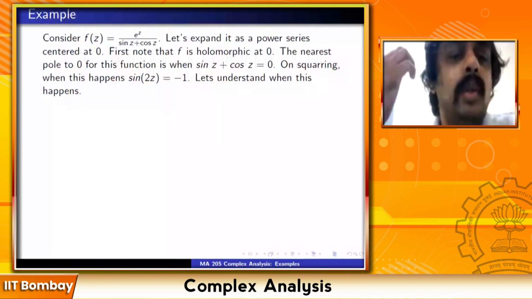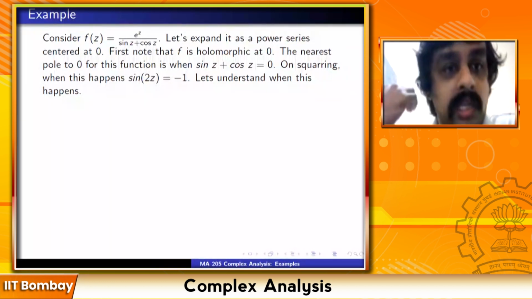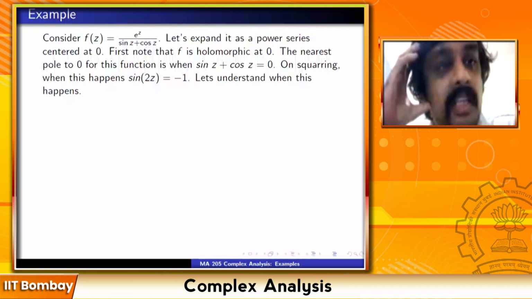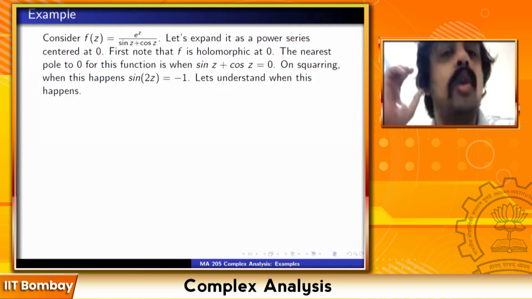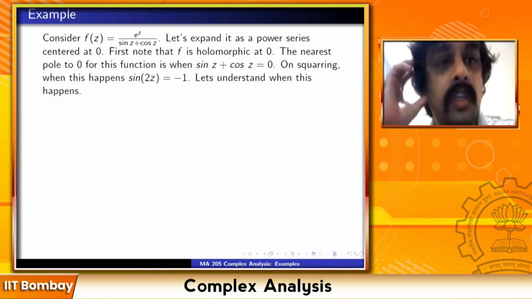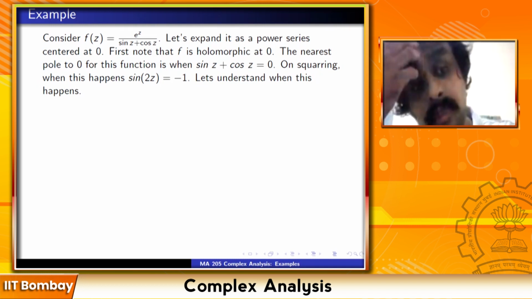Consider f(z) equal to e raised to z upon sin z plus cos z. Let's expand it as a power series centered at 0. First note that f is holomorphic at 0. If you plug in z equal to 0, you get 1. So this is holomorphic at z equal to 0.